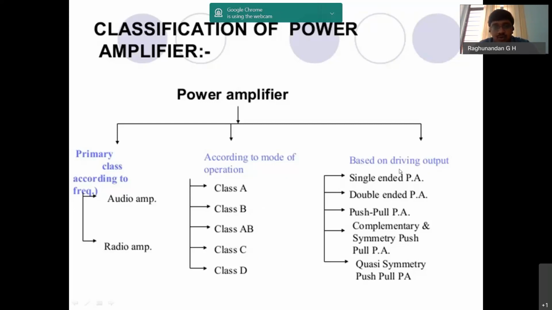Next, based upon the driving output, how we are going to drive this: whether it's single-ended, double-ended, push-pull, complementary, or quasi-symmetry. Single-ended means it will have a single transistor. Double-ended means it will have two transistors. Complementary means one will be NPN and the other one will be PNP. Quasi-symmetry push-pull means it will use two transistors of the same type, both NPN or both PNP. So this is how we are going to take up the classifications.